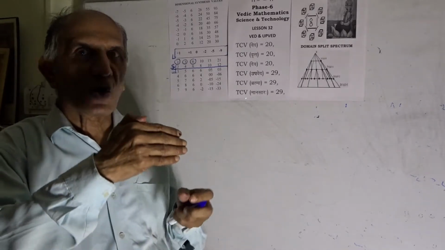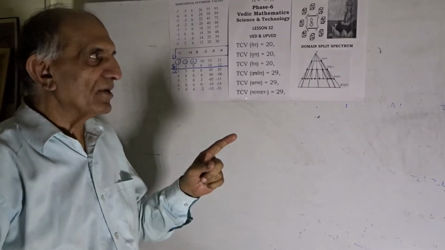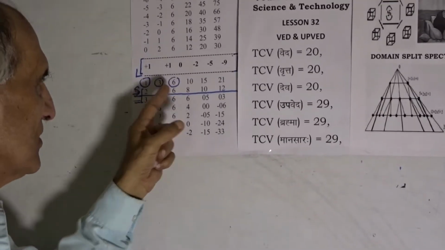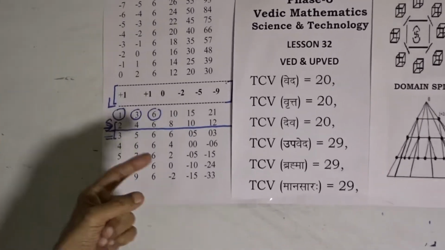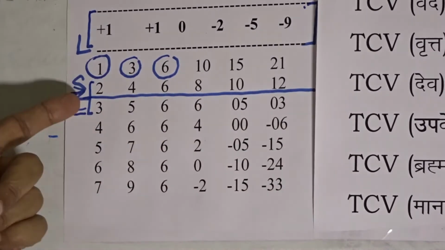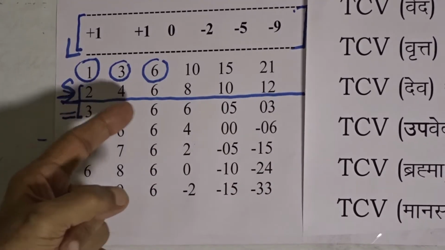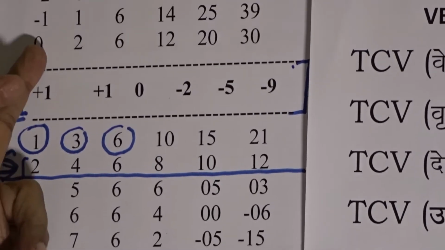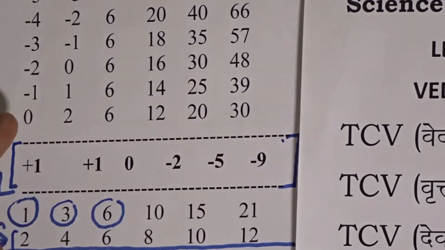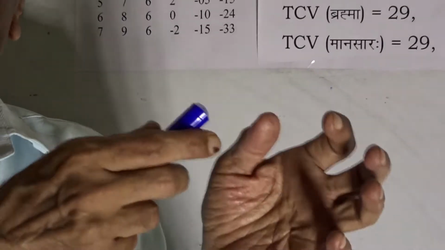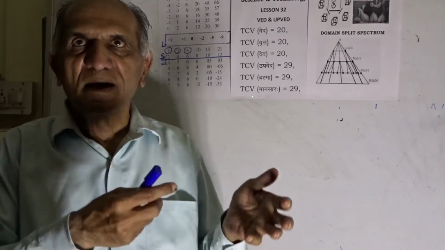So if there is a linear order and a single dimension, the value is 1. Pair of dimensions, value 3. Triple dimension, value 6. If we are at spatial dimensions, single dimension, value 2. Pair of dimensions, 4. Triple dimension, 6. And if we have solid dimensions, the values are 3, 5, 6. If we have creative dimensions, 4, 6, 6, 4, 0. If we have a zero dimensional order, the values are 0, 2, 6, 12, 20, 30. If we have a negative linear order, and so on. So all dimensional orders may be positive, negative, or 0.